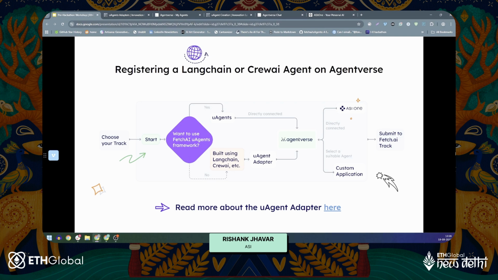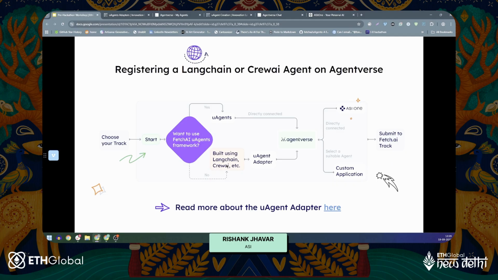First, you can choose your track. If you want to use the Fetch.ai uAgent framework, you can directly use uAgents, which would be directly connected to AgentVerse, and you can directly access it via a custom application. Sorry, you can create a UI for that, and then it will also be directly connected to ASI1, where you can access it.